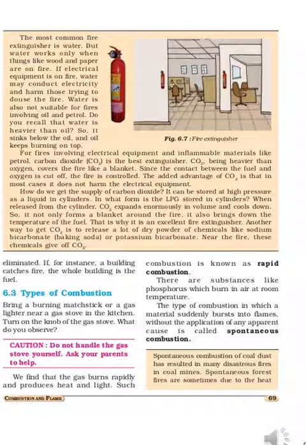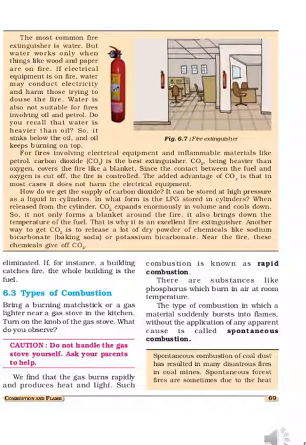We find that the gas burns rapidly and produces heat and light. So those substances which burn very fast and quickly are called rapid combustion. So the first type of combustion is rapid combustion. Those substances which burn very fast, quickly, and produce heat and light are called rapid combustion.